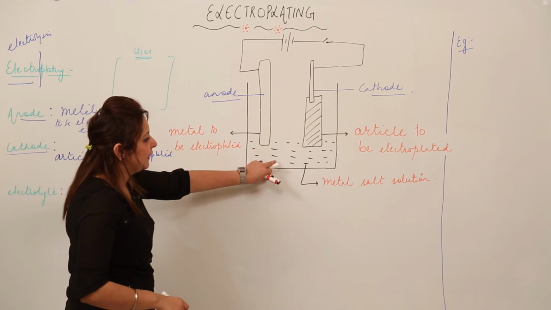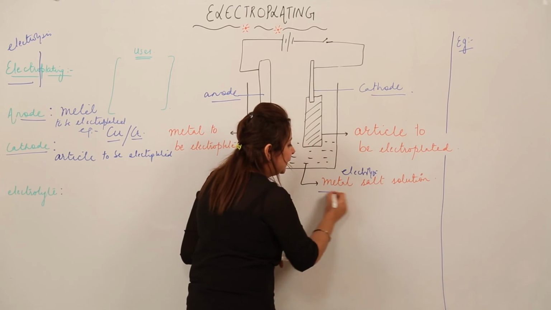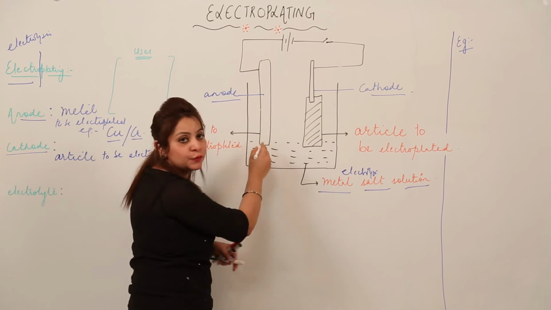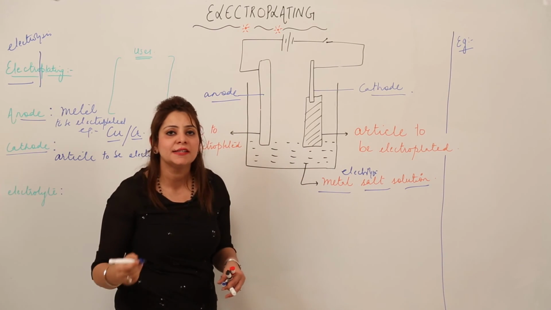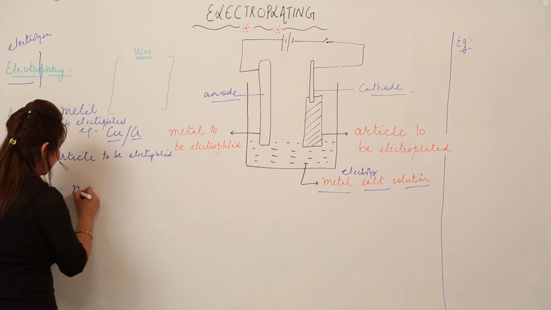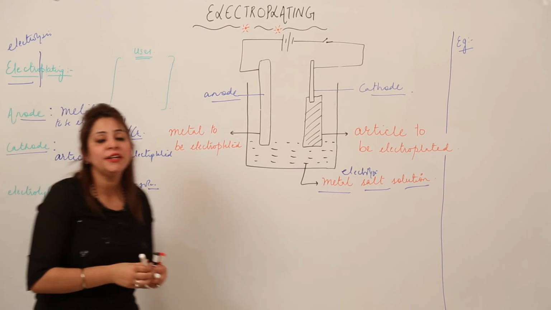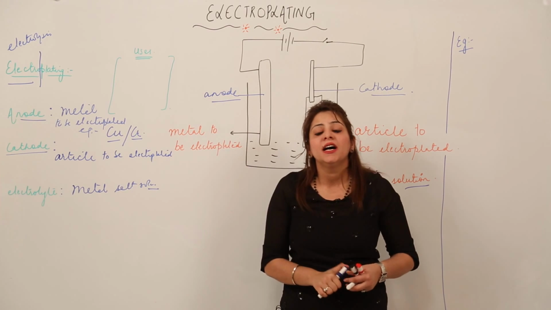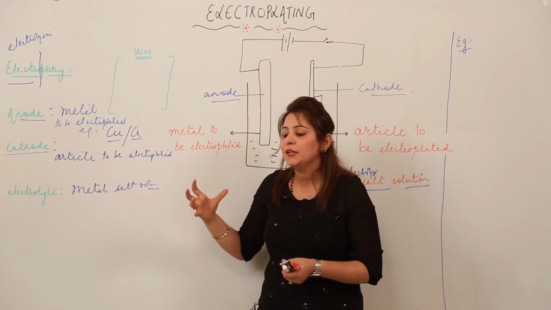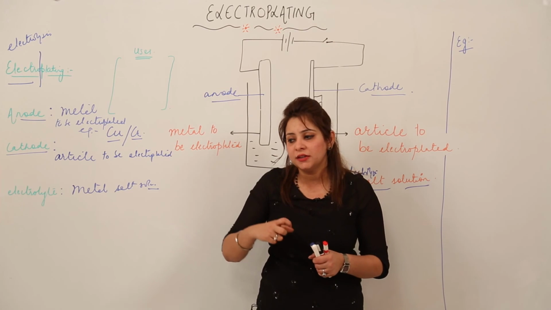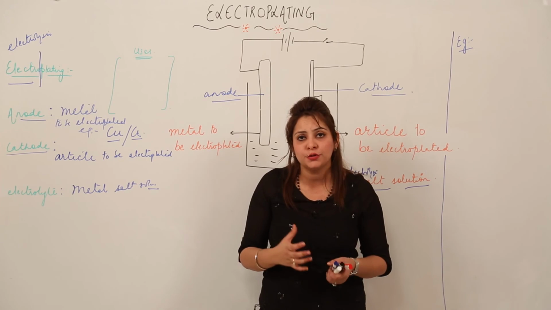Now electrolyte, right? So electrolyte will be the metal salt solution. That means the metal which we want to use to make the coating on the other article, that metal salt solution can act as an electrolyte. So I am just writing here metal salt solution. Now we will take anode, cathode and the electrolyte, as I am considering the example of the iron article. So I am writing, in case we want to electroplate iron with copper, what anode, what cathode and what electrolyte we will wish to take.